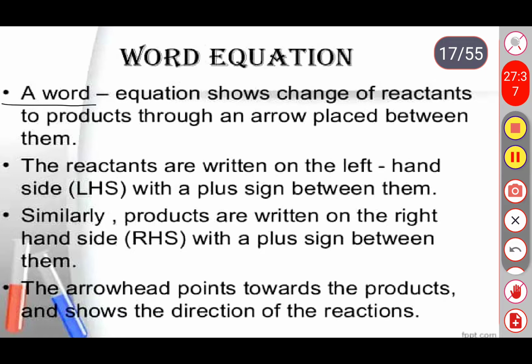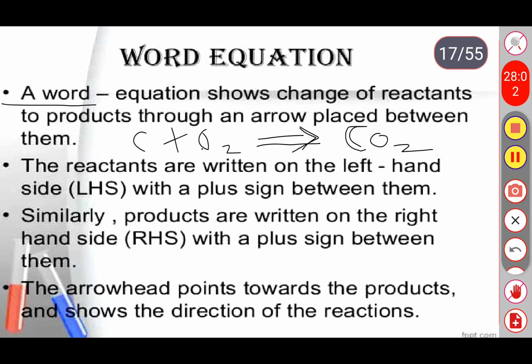For example, when carbon is combined with oxygen it forms carbon dioxide, right? So here these two are the reactants. When these two are combined together they form a product, that is nothing but carbon dioxide. That product we need to indicate with the help of the arrow mark.